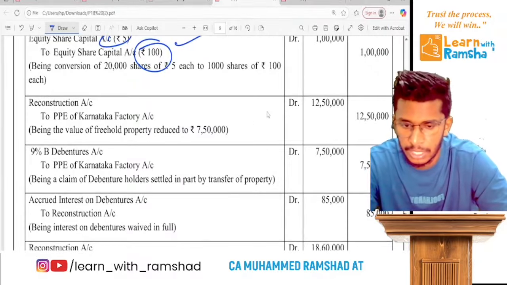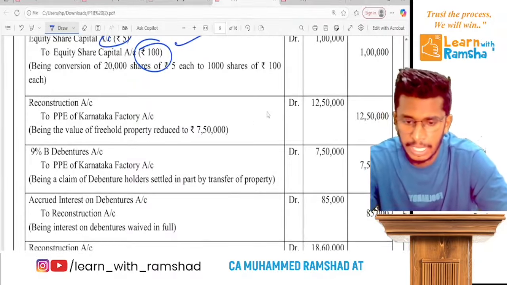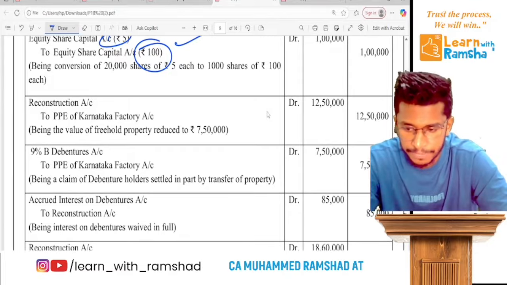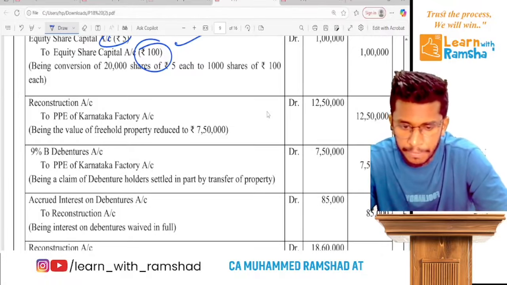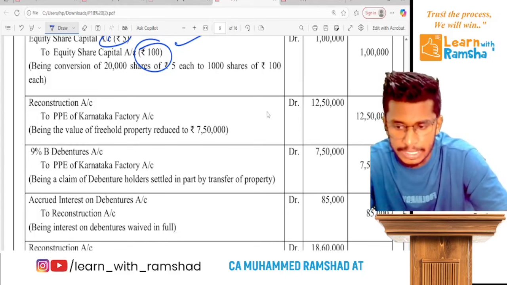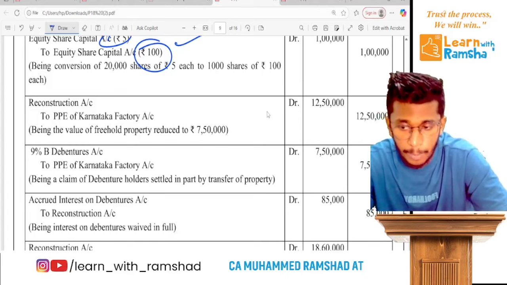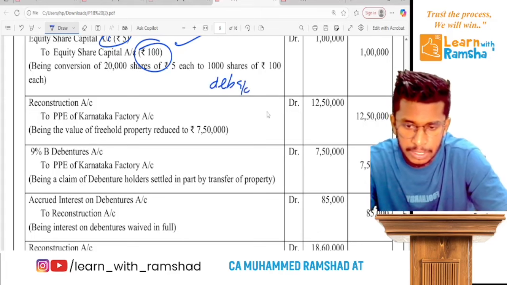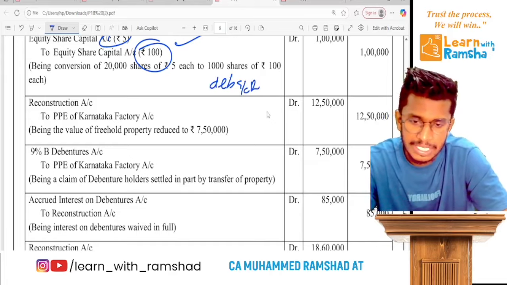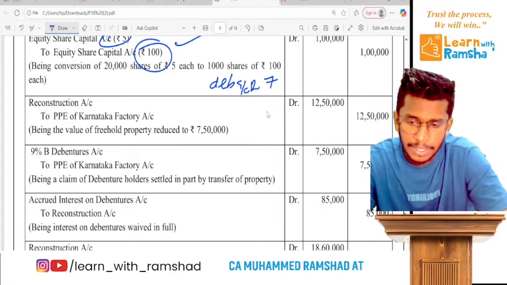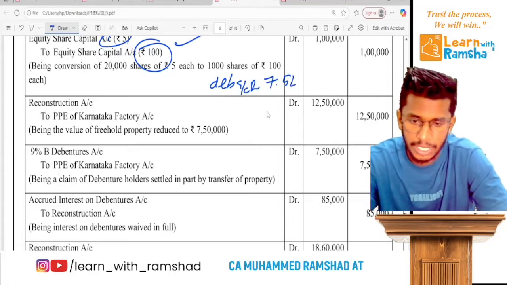What is the entry? Remember, here you will cancel debentures. Ready? So how much is the debenture? 7,50,000 debentures we cancel.